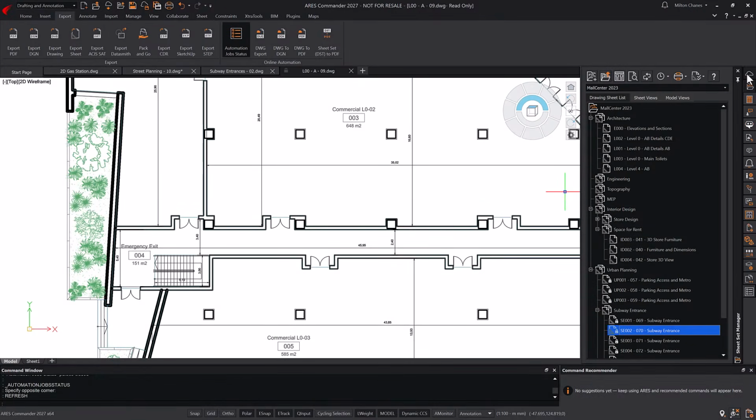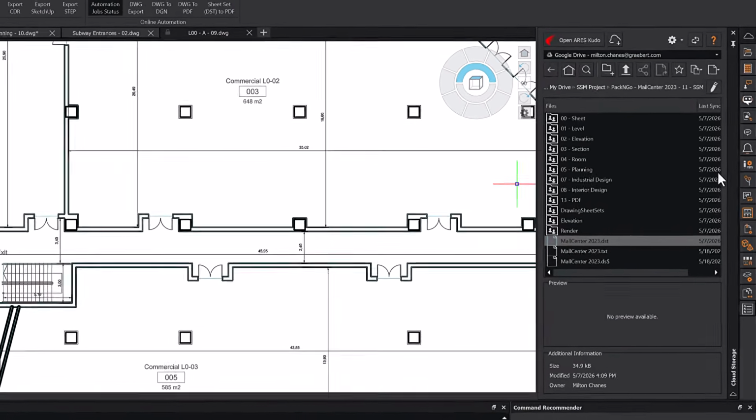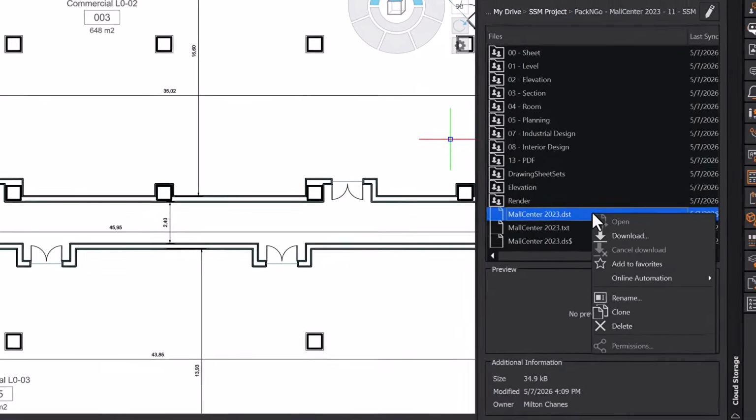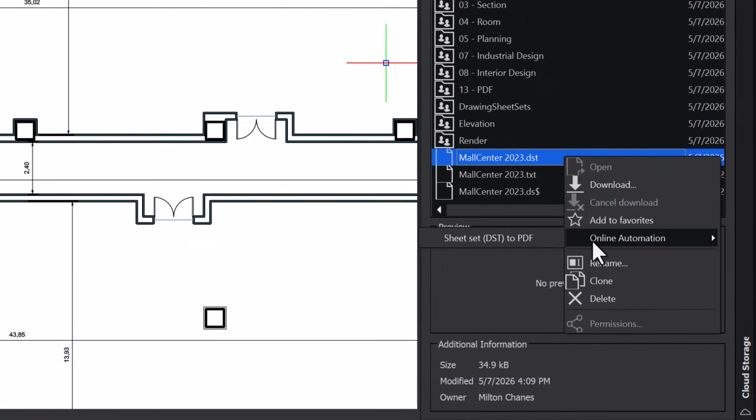Now let's look at another example. If we have a DST file stored in the cloud, we can also create an automation job. In this case, we simply right-click. Notice that, since this is a DST file, there is currently only one available option for this type of file.